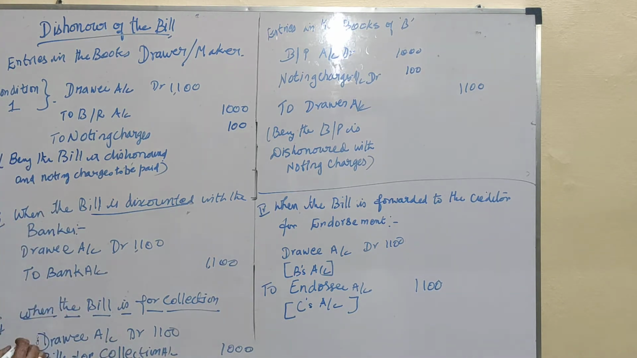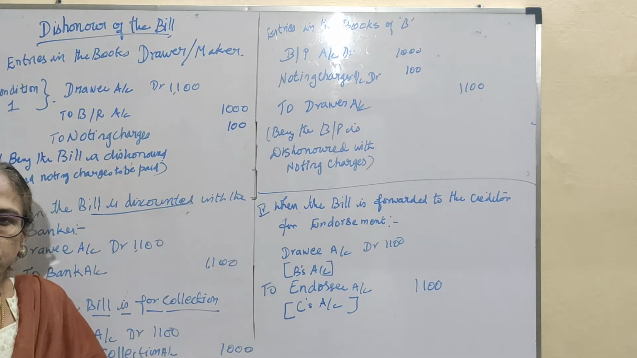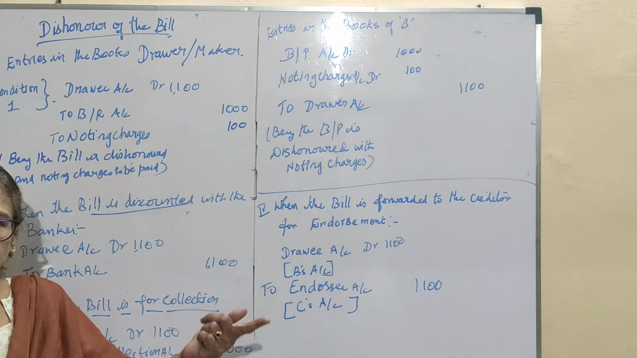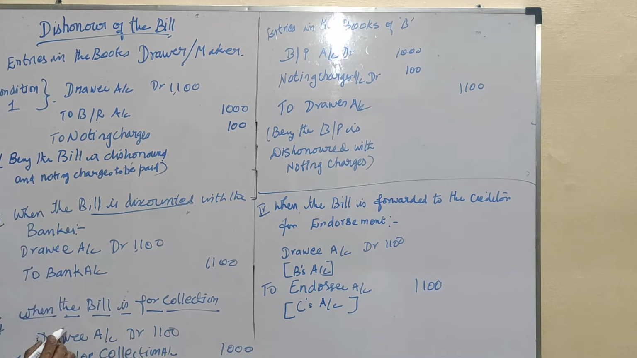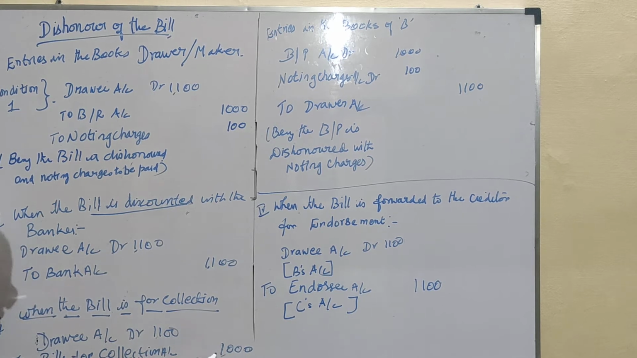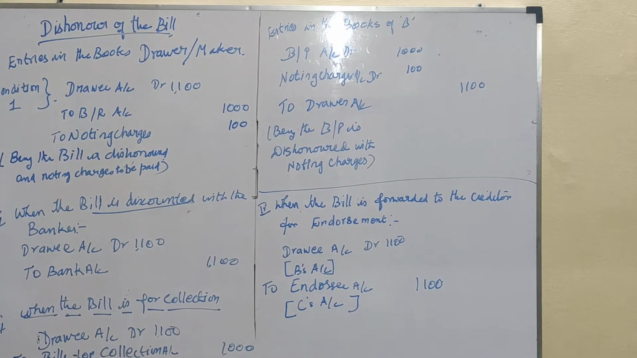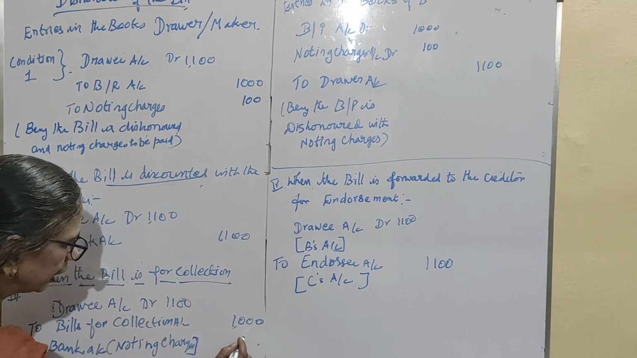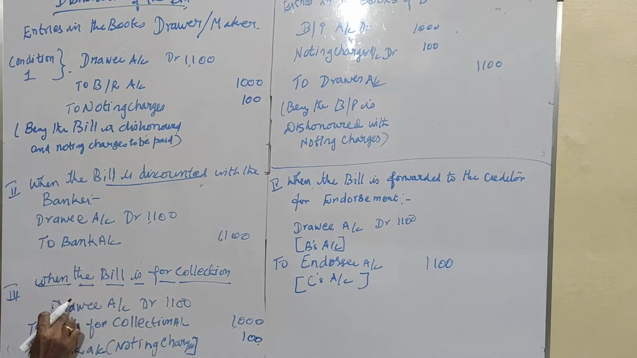Okay, and then under the condition when the bill is sent for collection, here also the banker holds the bill till the maturity date. Then he informs the acceptor to pay the bill. When he fails to pay the bill, he takes the matter for legal action. In such a case, when the bill is sent for collection, drawee account is debited 1,100, to bills for collection account 1,000, and bank account with noting charges. The bank might have paid the noting charges, that is 100. Total 1,100 is debited to the drawee account.